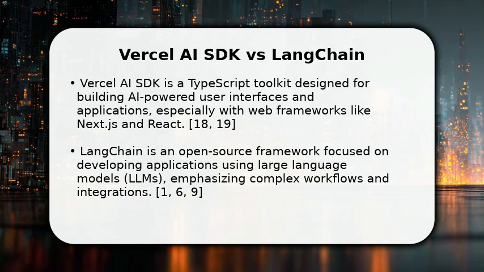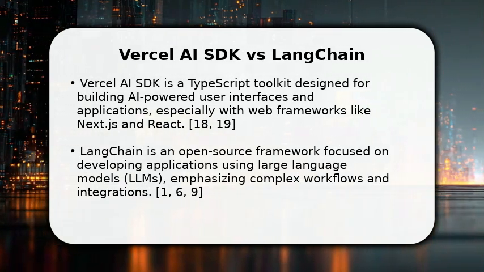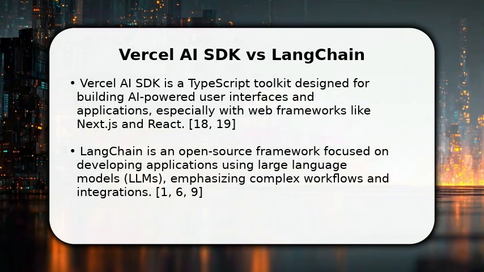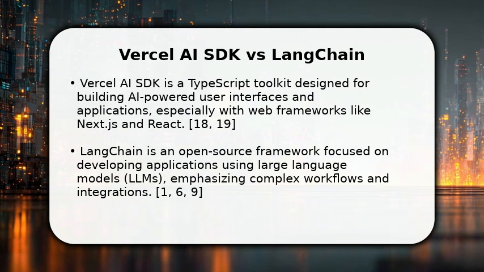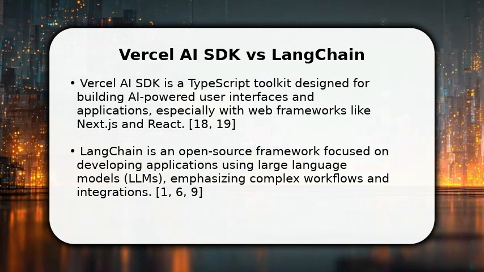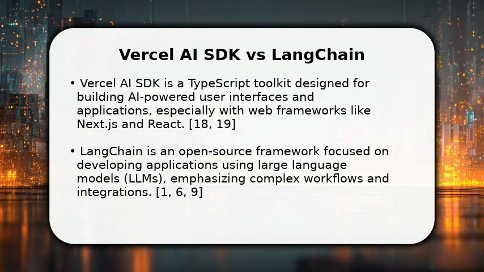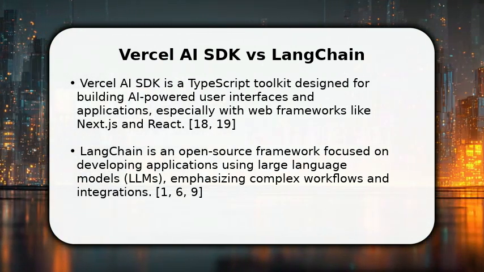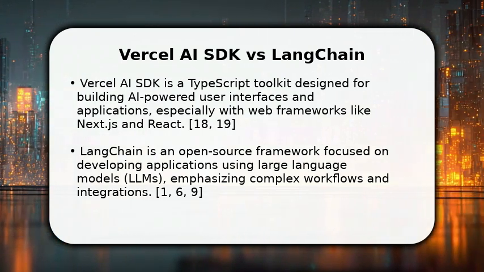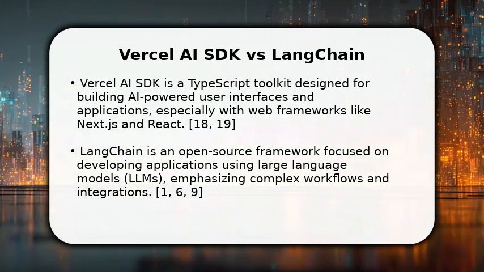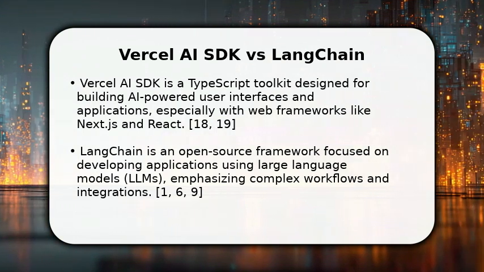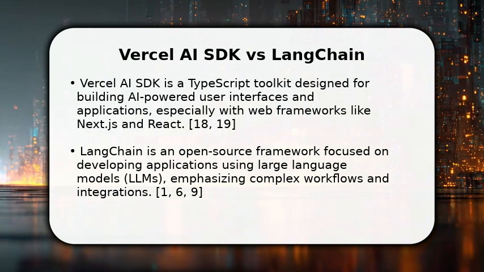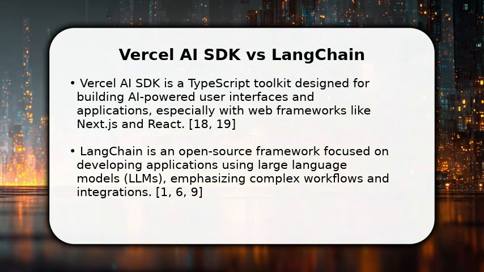In this video, I will compare Vercel AI SDK versus LangChain, two prominent tools for AI development. The Vercel AI SDK is a TypeScript toolkit, perfect for crafting AI-powered user interfaces and applications, especially within modern web frameworks. On the other hand, LangChain is an open-source framework designed for building sophisticated applications with large language models, focusing on intricate workflows and extensive integrations. Understanding their core differences is key to choosing the right tool for your project.